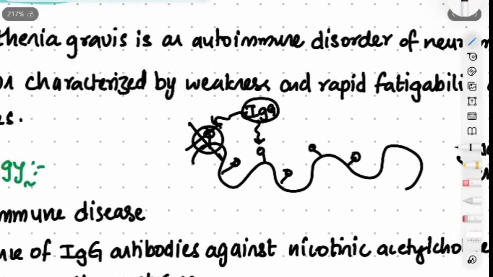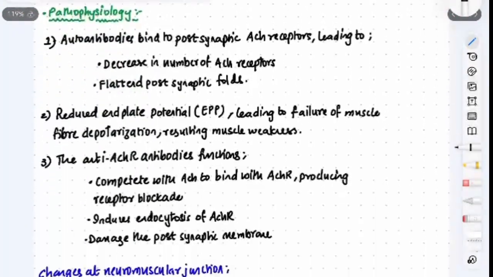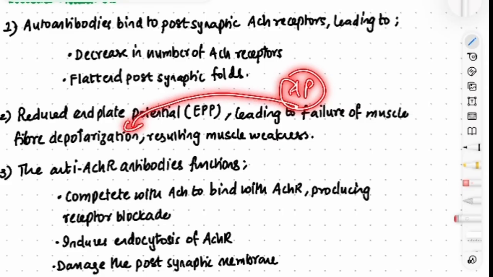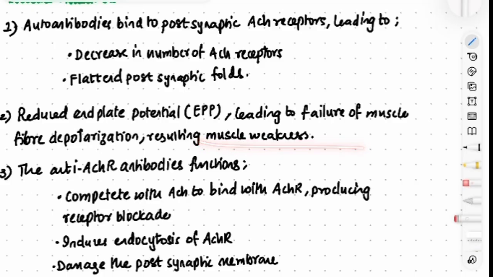So how do they affect the postsynaptic membrane? The junctional folds are not seen. So the postsynaptic membrane becomes flattened like this in myasthenia gravis patients. Okay, and another important point is they reduce the end plate potential, leading to failure of muscle depolarization, resulting in muscle weakness. So if end plate potential is not generated, the action potential is not generated. If action potential is not generated, depolarization does not take place. If there is no depolarization, there is no contraction of muscle, leading to muscle weakness, right?